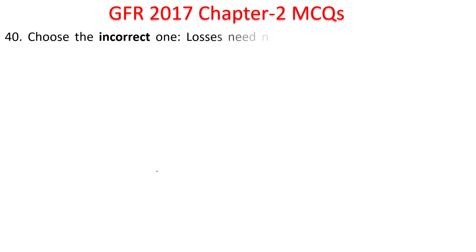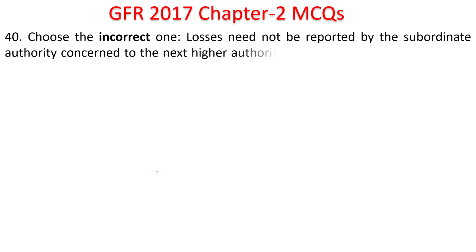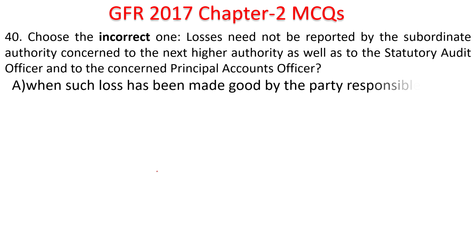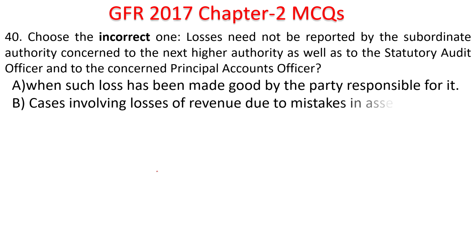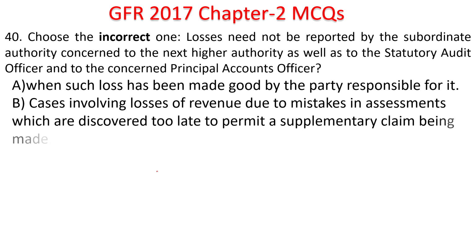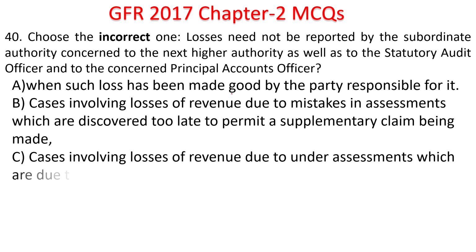Choose the incorrect one. Losses need not be reported by the subordinate authority concerned to the next higher authority, as well as to the statutory audit officer and to the concerned principal accounts officer, when such loss has been made good by the party responsible for it. Cases involving losses of revenue due to mistakes in assessment which are discovered too late to permit a supplementary claim being made. These losses need not be reported.